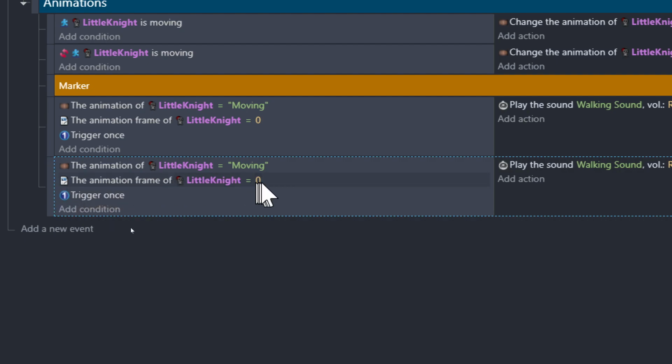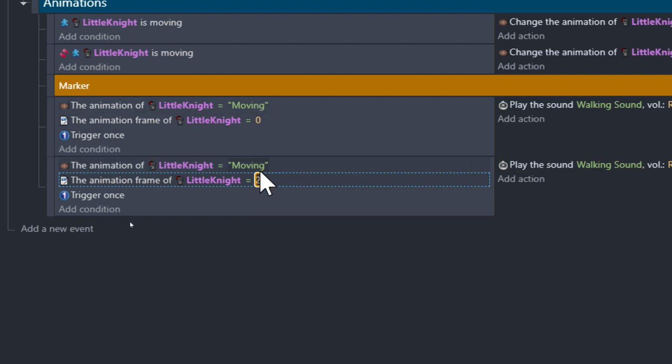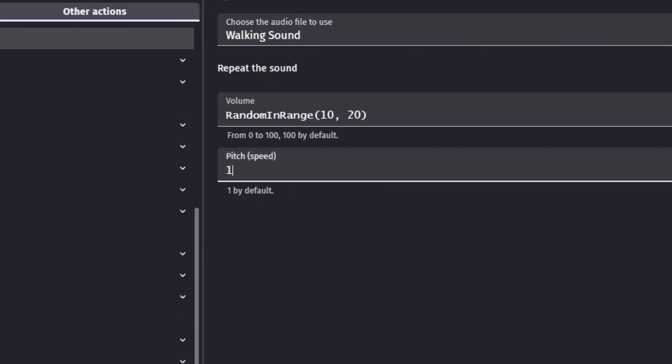Now we're going to change, because remember, I wanted to make it on frame 0 and on frame 2, because that's when the little feet stomp on the ground on the front. So we're going to make it 2. So now it's going to play a sound on 0 and on 2, and it's only going to trigger once. To make it a different sound, we're going to double click this and change the pitch, because we're making it go from one to two.